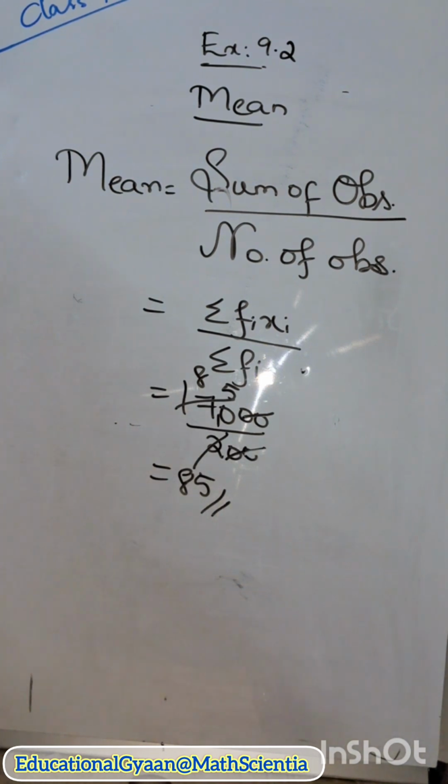In question number 2 also they have given the number of families in a village in correspondence with the number of children, given below. Here number of children is nothing but xi, number of families is nothing but fi. So again, the same way, you have to do fi xi for question number 2 also. For question number 3, if the mean of the following frequency distribution is 7.2, find the value of k.